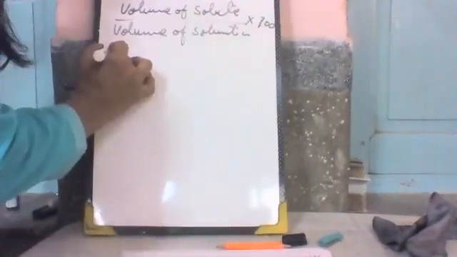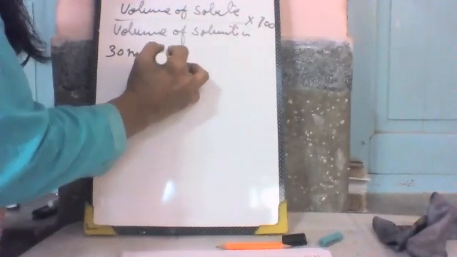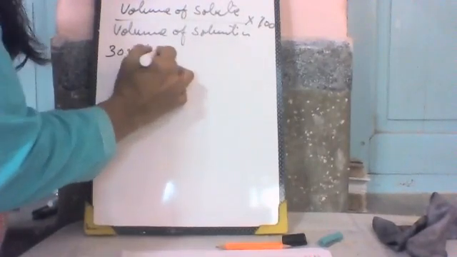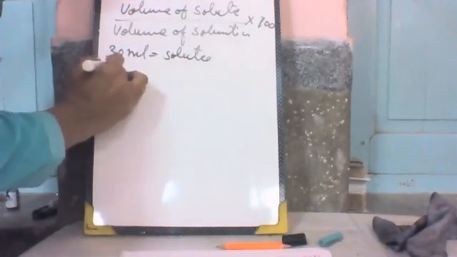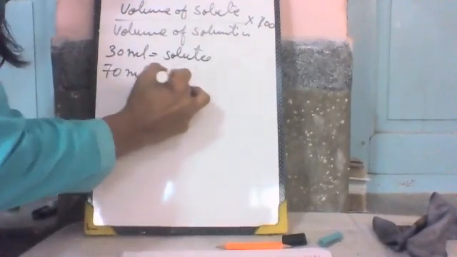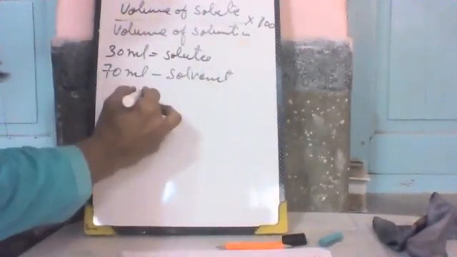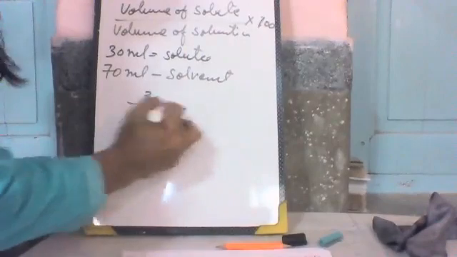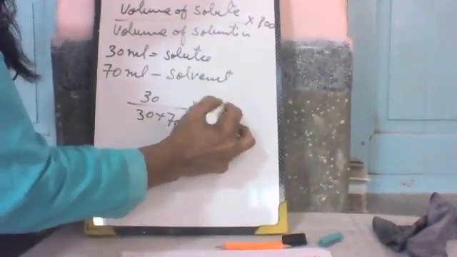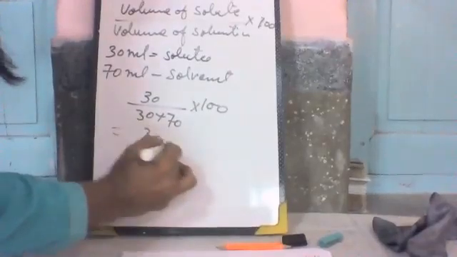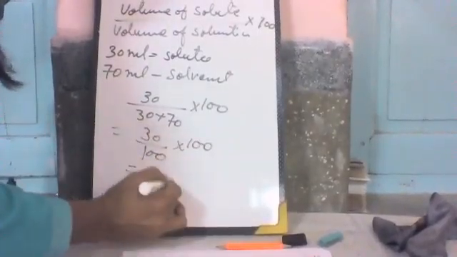If we take 30 ml as solute, then 70 ml is solvent. How to measure this? 30 upon 30 plus 70, multiply 100, and 30 upon 100 multiply 100 equals 30%.